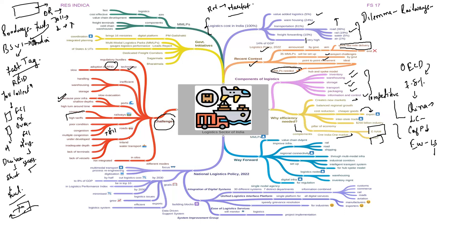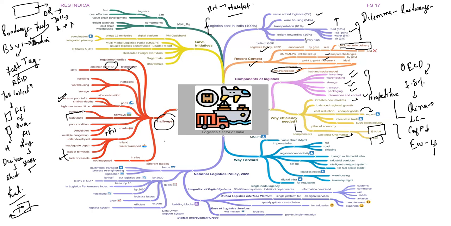Then in inland water transport, first of all, inadequate depth, which we have read earlier also, that in the ports the depth is very shallow, lack of terminals and lack of vessels. Moreover, lack of government support in waterways. The government too is very reluctant to implement waterways as an alternative route to roadways.